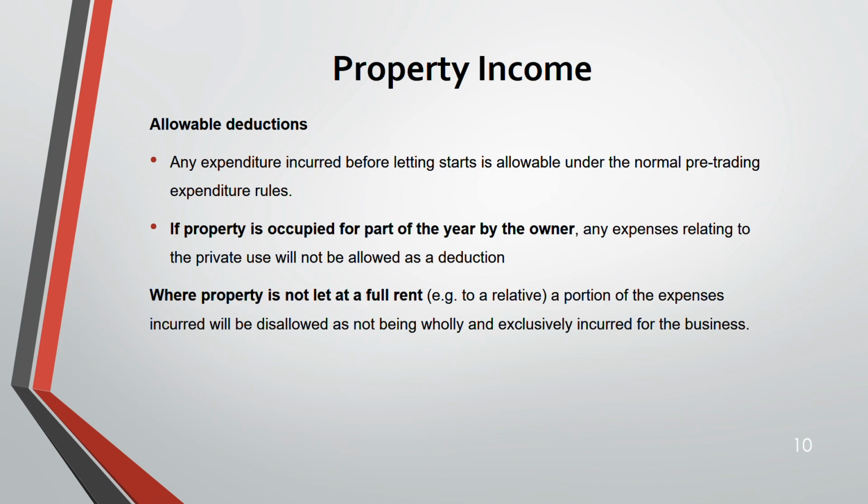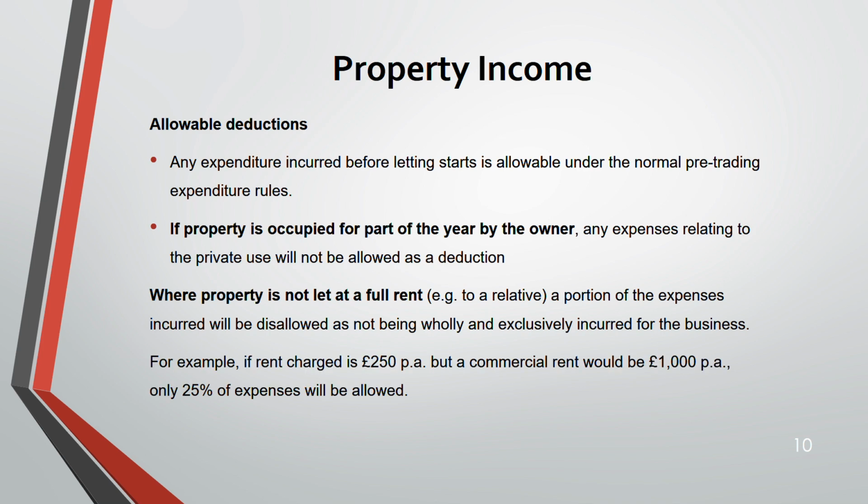And where a property is not let at a full rent, maybe you are giving the property to a relative at a discount, what happens? Then any portion of the expenses that you have incurred for that relative will be disallowed. Why? Because it is not wholly and exclusively for the purpose of the business. For example, let's say the rent charged is 250, but the commercial rent is 1000.